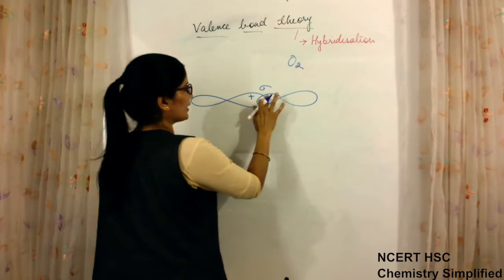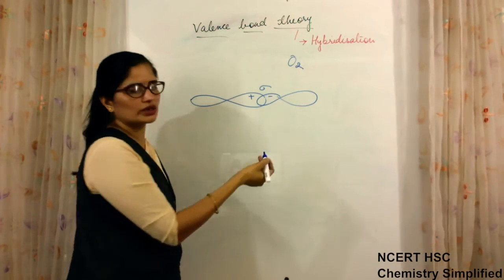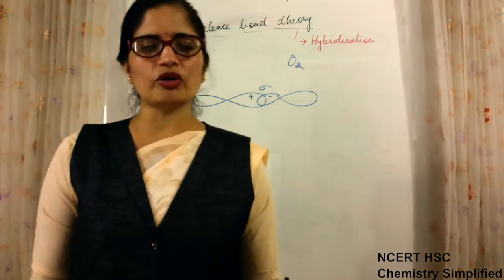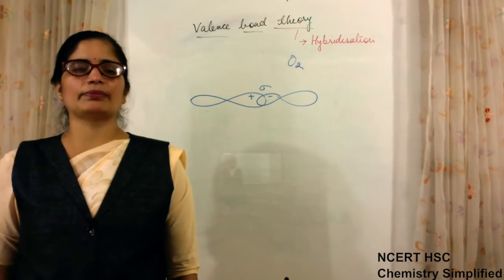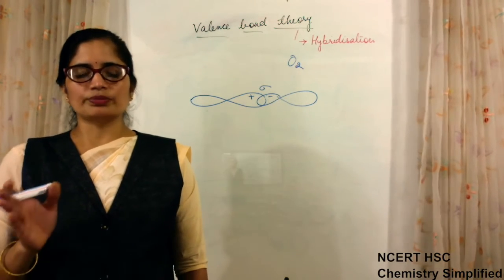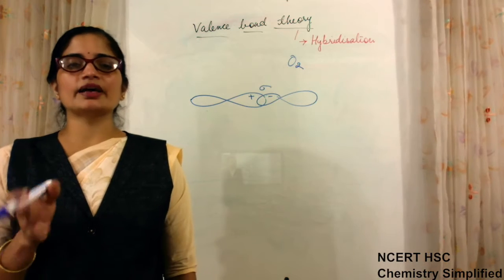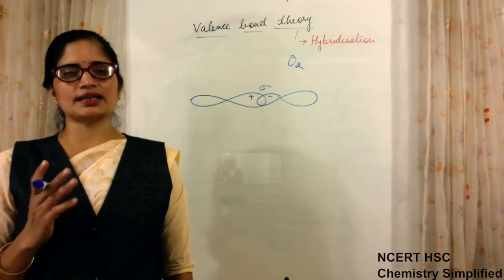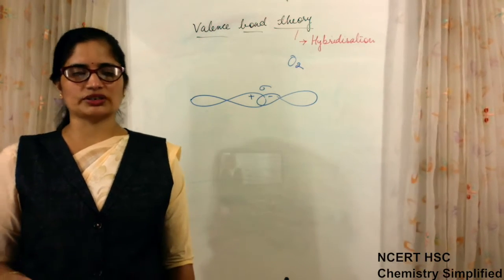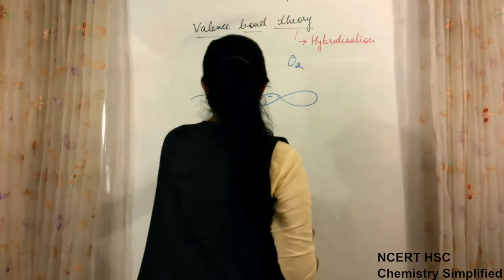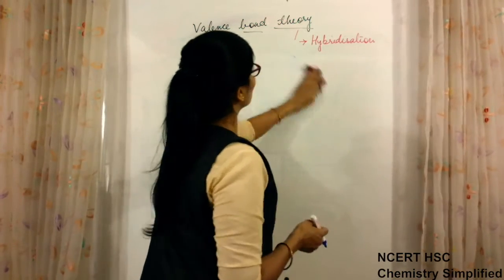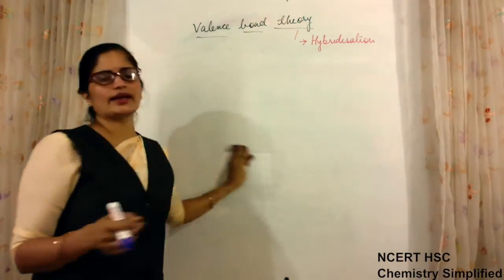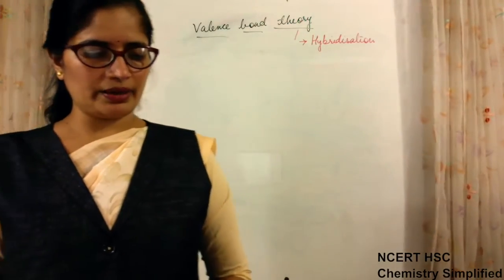If positive and negative, that means the vacant portion is overlapping, bond formation at that time will not take place. So what is the right time? When positive overlap takes place, that is the right time for bond formation. So this is just to know what is positive overlap, what is negative overlap.